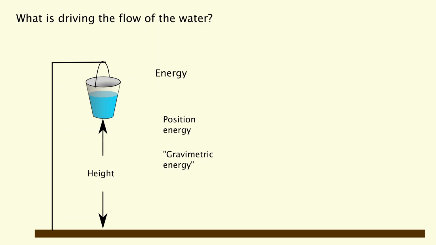On the way down to the earth, this position energy first is transformed into kinetic energy, and when it hits the floor, it will be transformed into heat energy. And this position energy is the factor which is driving the flow of the water. Now we can refer this energy to a certain amount of water. In this case we take the amount of 1 mole or 18 milliliters.